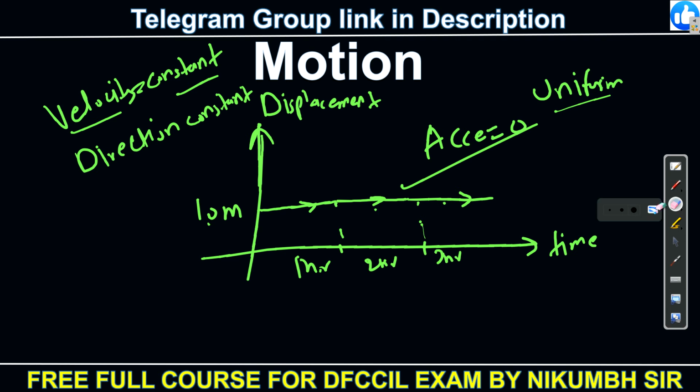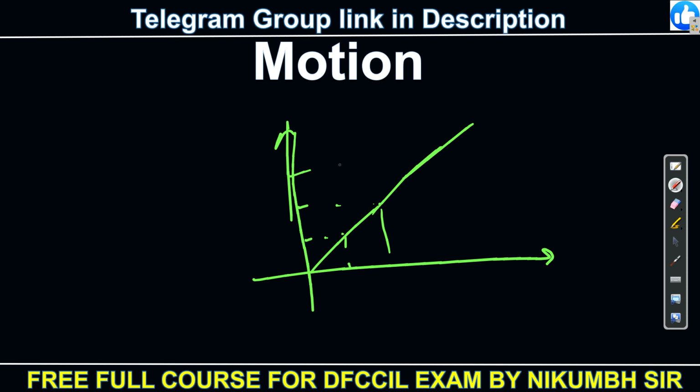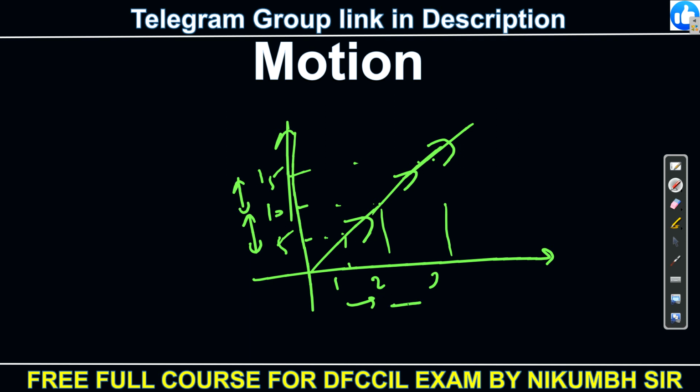Now the second case, if I take it like this, that now the train is moving and it is going like this, like this, like this. See, in 1 hour it covers 5, in 2 hours 10 kilometer, and in 3 hours it covers 15 kilometer. Then in this case again the direction is the same, in this direction only. There is no change, and speed is also the same. See, 5 meter distance in 1 hour. Here also 5 meter distance in 1 hour.